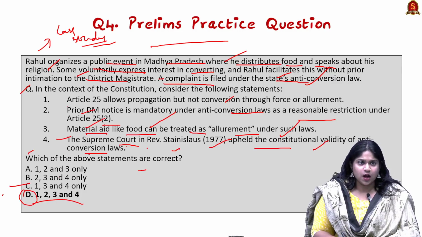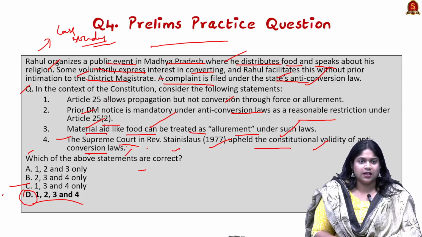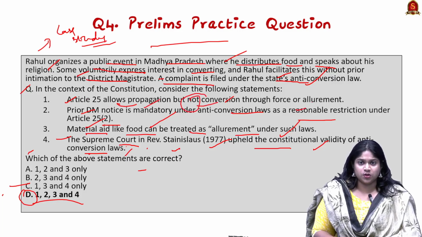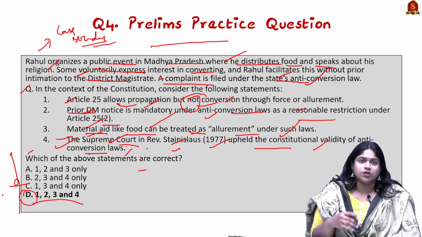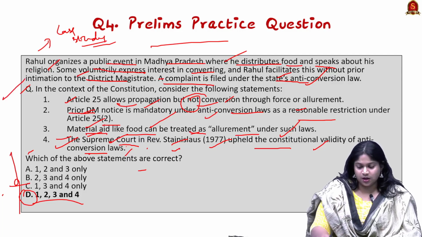We all know Articles 25 to 28 talk about the right to freedom of religion. Statement 1 is right, as it allows propagation but not conversion through force or allurement. Next, there needs to be prior notice to the district magistrate under the anti-conversion law. Next, material aid like food can be treated as allurement under such laws. And the Supreme Court held in this case to uphold the constitutional validity of anti-conversion laws. So all of these statements are right, and these are the constitutional provisions to note down on this topic.